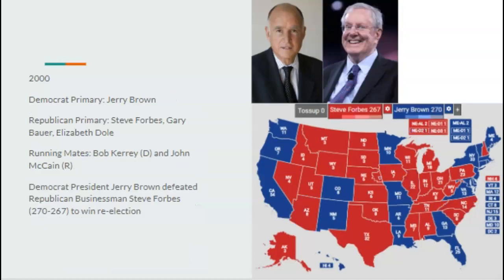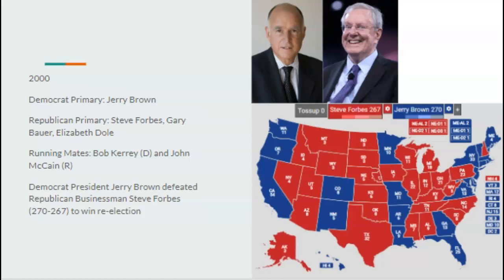But we now go off to 2000, where the Republicans nominate businessman Steve Forbes, taking Republicans socially to the left, to the center, and Jerry Brown would narrowly defeat Steve Forbes, another president who does worse the second time around, as Steve Forbes does a lot better with white working class voters, as well as moderate voters.